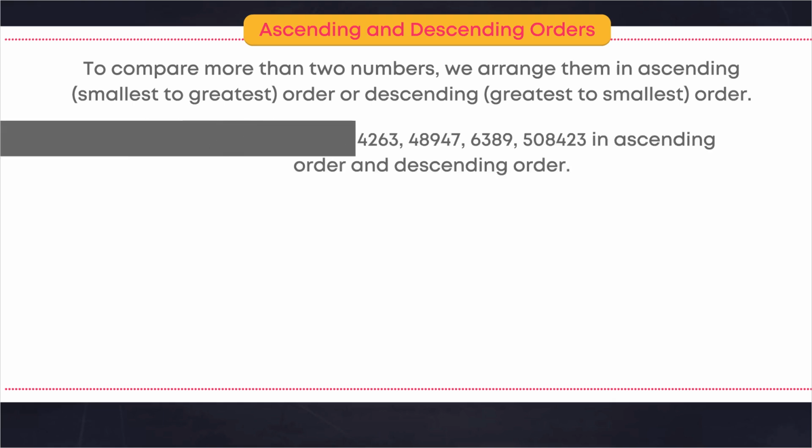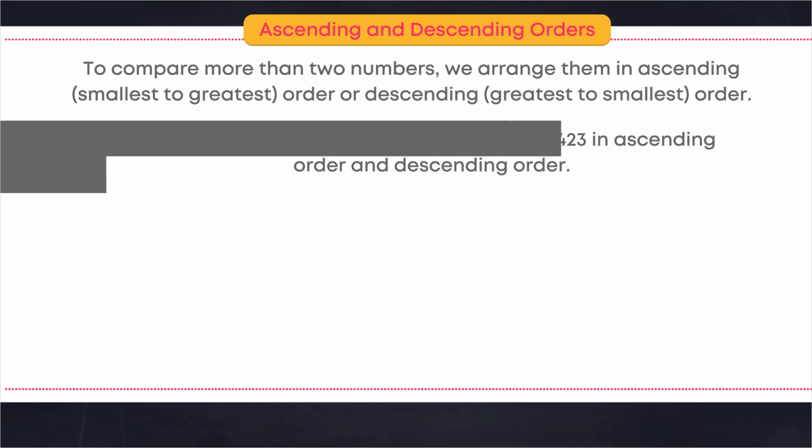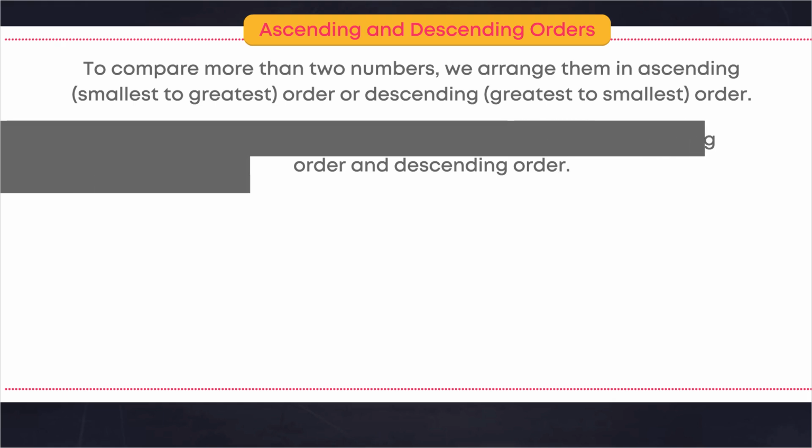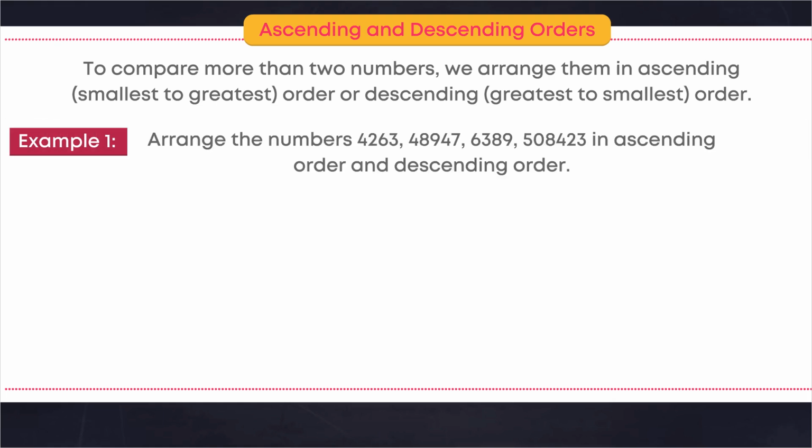Arrange the numbers 4,263, 48,947, 6,389, 5,08,423 in ascending order and descending order.